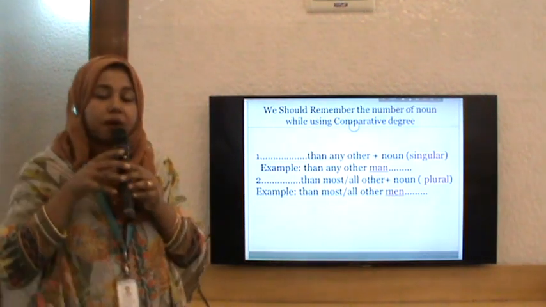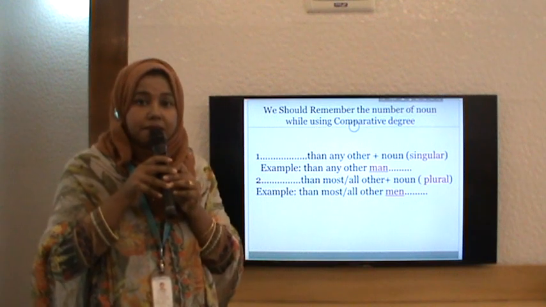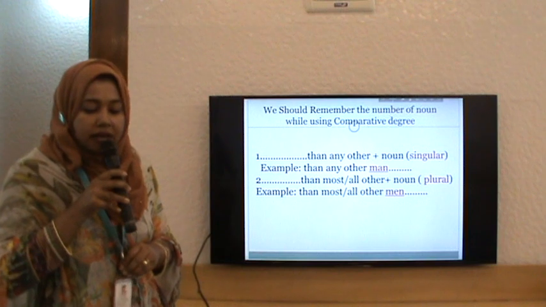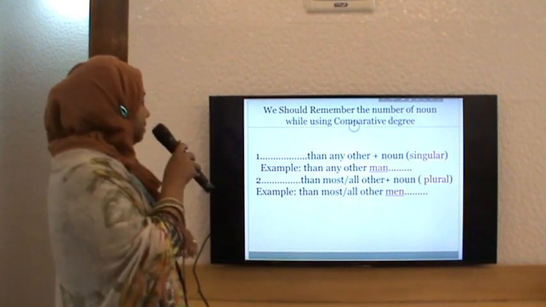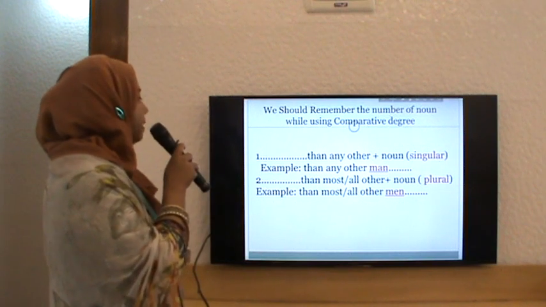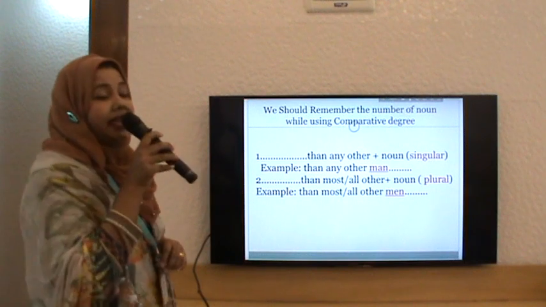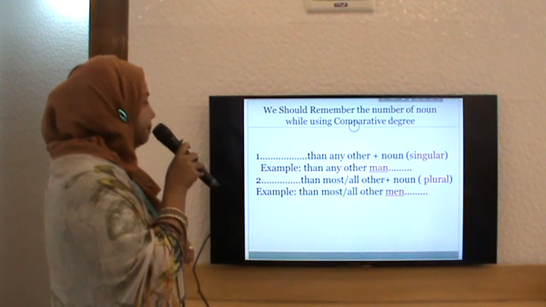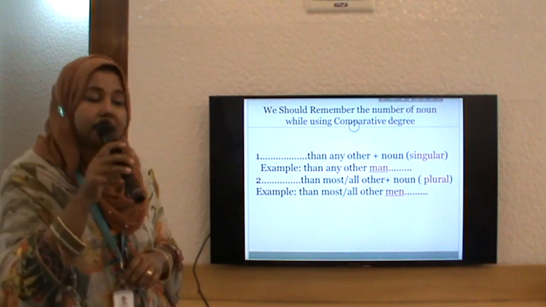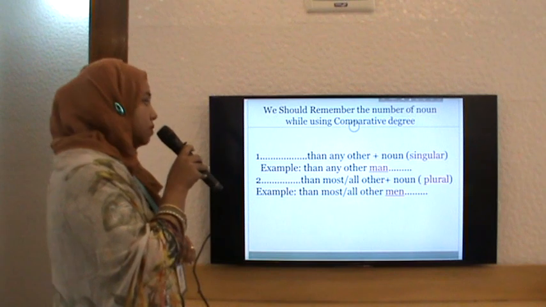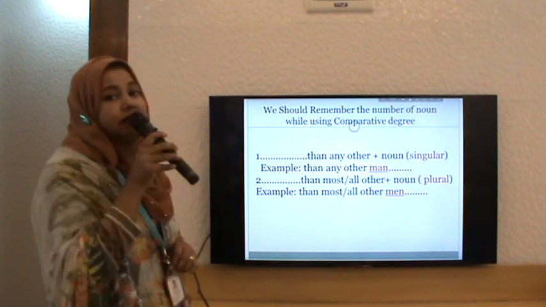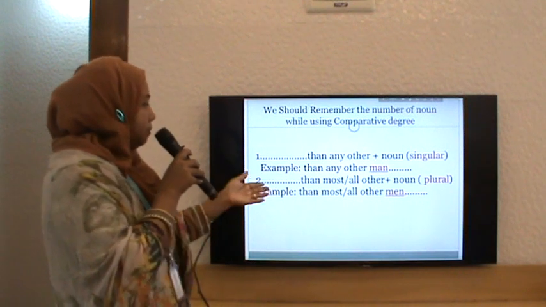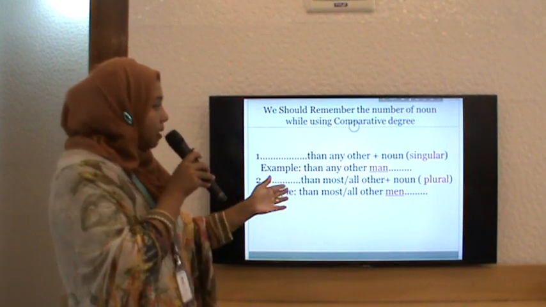So let us see the important thing, how noun number is used. We should remember the number of noun while using comparative degree. So let us see 2 examples. Number 1, when I use a phrase than any other, noun is singular. See the example, than any other man. And when I use than most other or all other, the noun gets plural. So the example, than most other or than all other men.